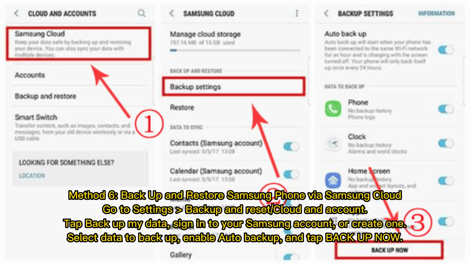Method 6. Backup and restore Samsung phone via Samsung Cloud. Go to Settings, Backup and Reset or Cloud and Account. Tap Backup My Data. Sign into your Samsung account or create one. Select Data to backup. Enable Auto Backup and tap Backup Now.